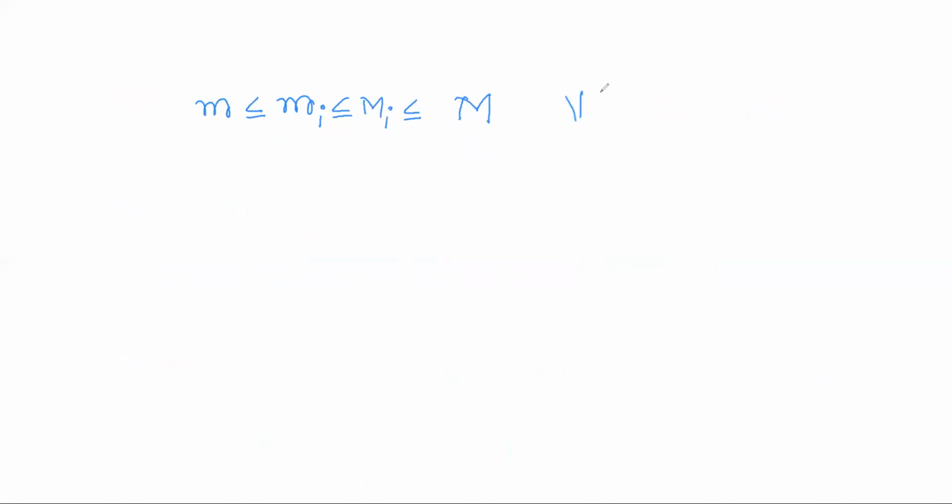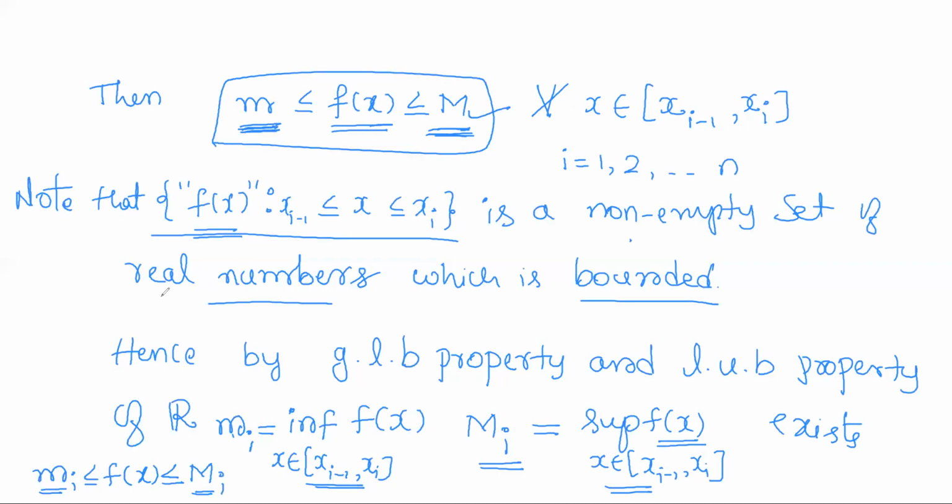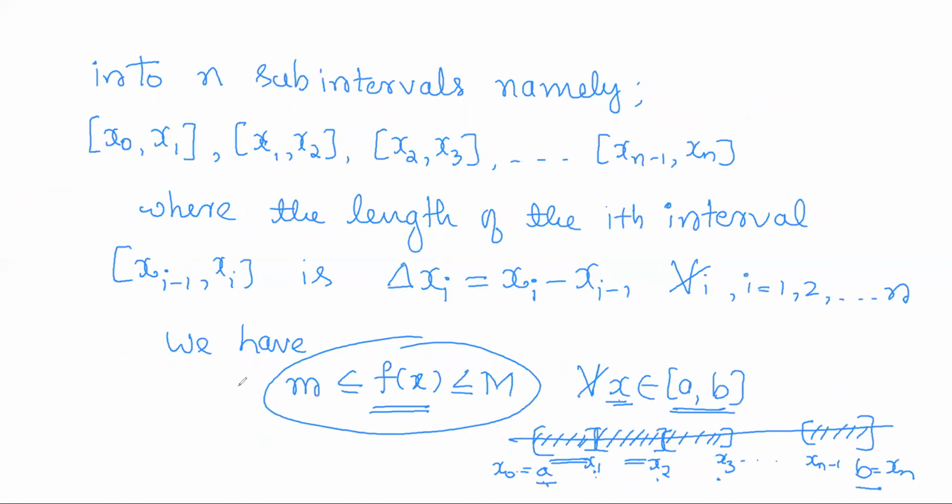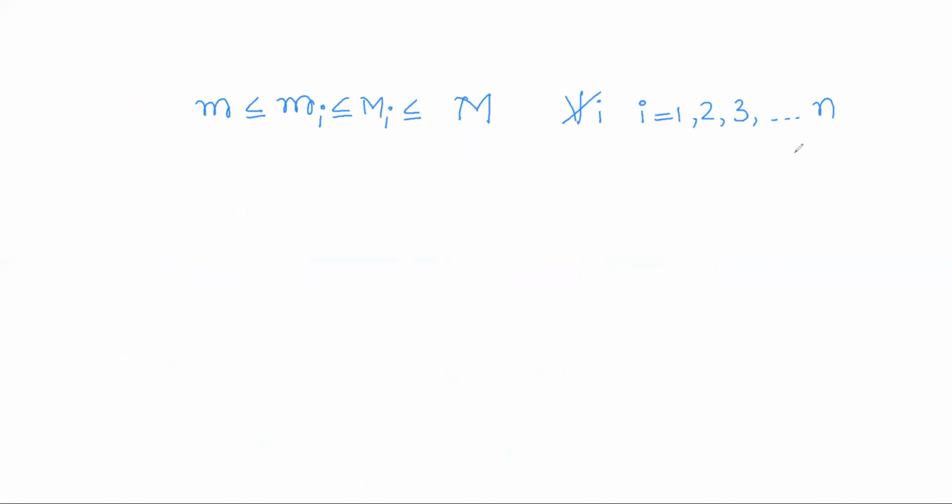And I can argue this for any i. Here i is arbitrary, so I can argue this for any i value from 1 to n.